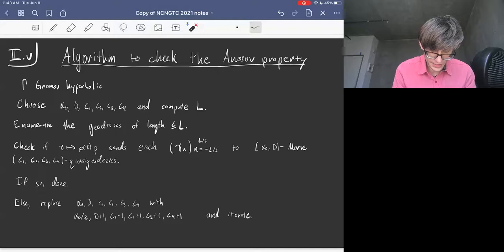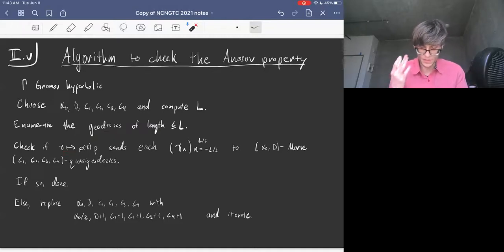Yeah, and then you enumerate the geodesics of length at most L in gamma. Then you perform a finite check. To enumerate geodesics, you need to use that gamma is hyperbolic, so that takes some effort, but you can do it. Then you check if the orbit map sends each of these truncated geodesics to alpha naught D Morse quasi-geodesics.